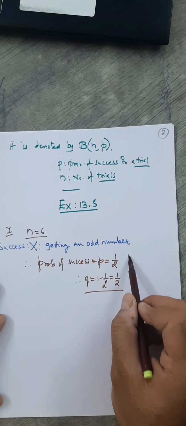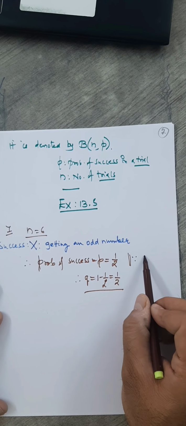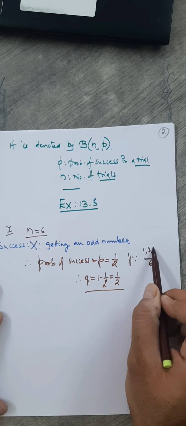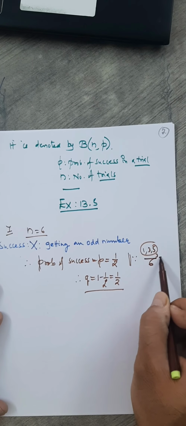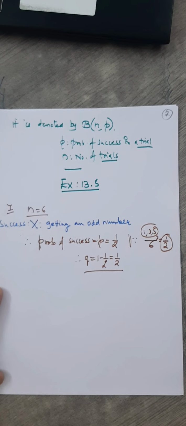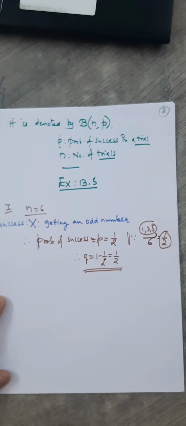Fine. So here why half? You know what are the total outcomes? 6. Odd number means 1, 3, 5. So you have 3 by 6, which is 1 by 2. Okay, so we have Q equals this, P equals this.